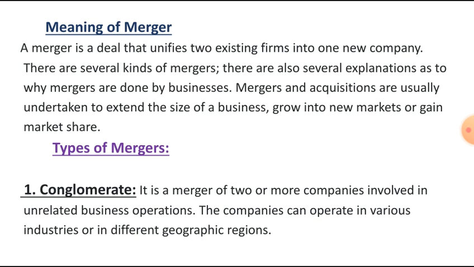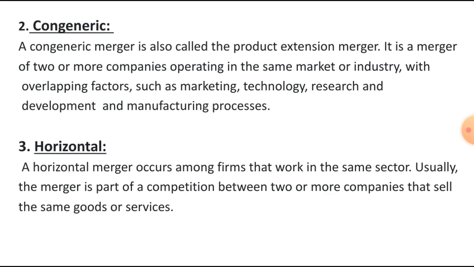It is a kind of venture in which two or more companies belonging to different industrial sectors combine their operations. All the merging companies are in no way related in their kind of business and product line. And the second one is congeneric merger.